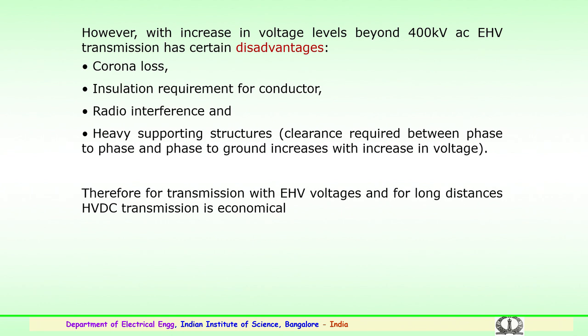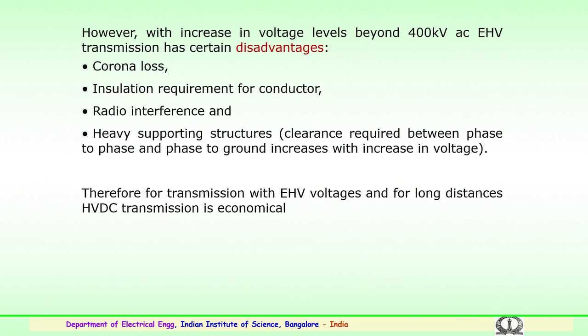This radio interference consists of discharges seen in the 0.5 to 2.5 megahertz range. The discharges emitted from the conductor at voltage levels above 400 kV can disturb radio sets operated near the transmission lines. So these have to be contained to a level. We will be discussing radio interference and corona losses.